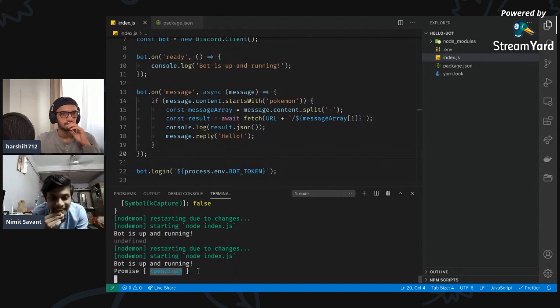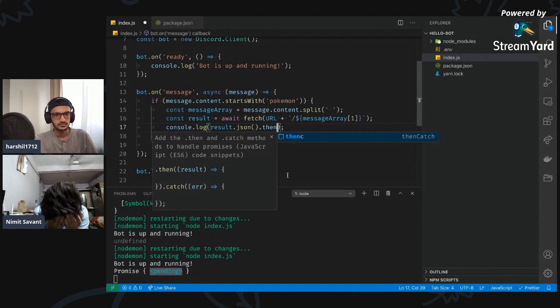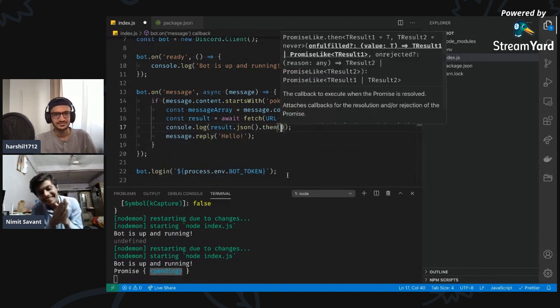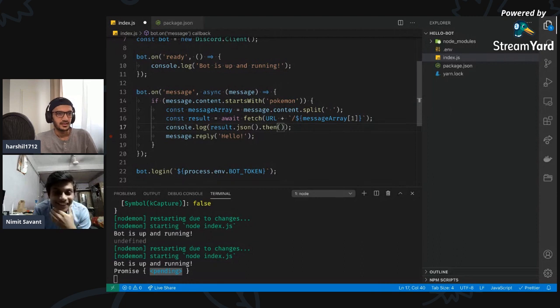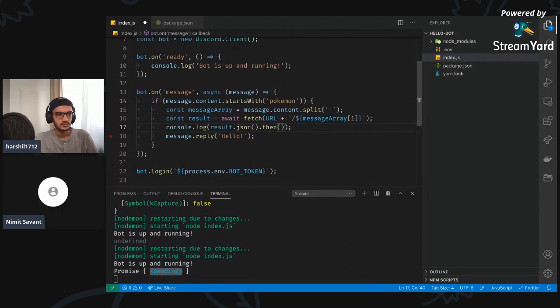So now we can again use .then. Over here we can use .then, but it is a very bad practice, and I should not say this. That's fine. We are learning, right? Exactly. So just a second. It is shouting at us. So just give me a solution for this. What should I do?